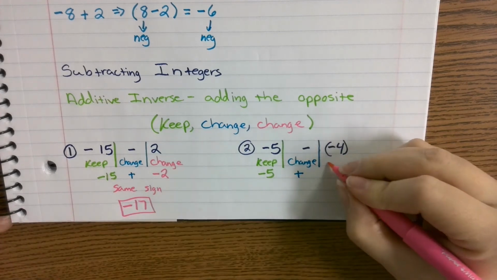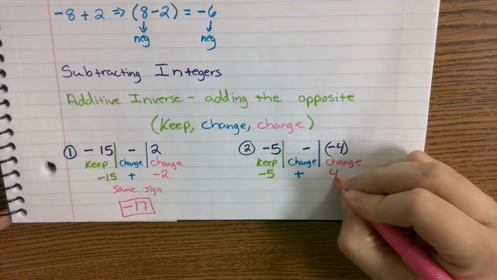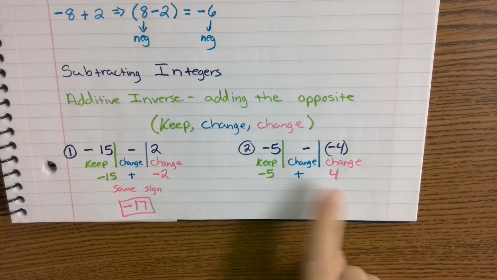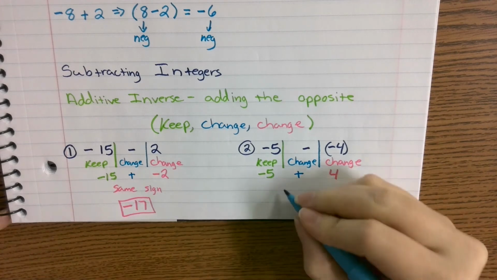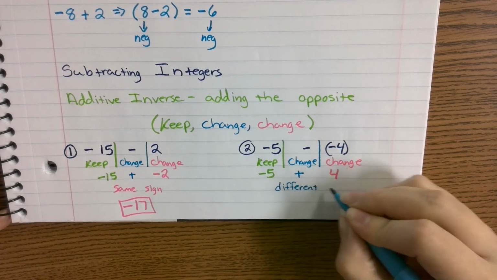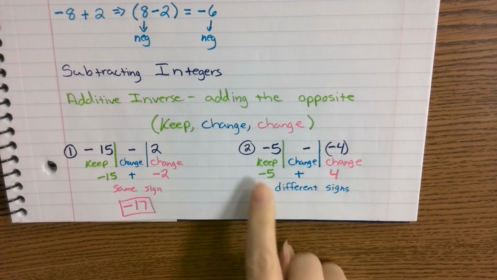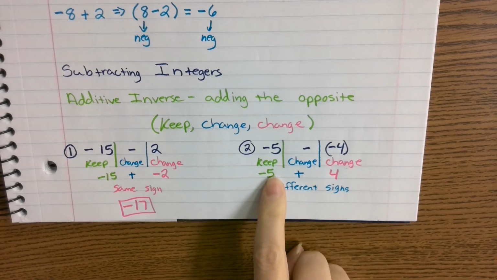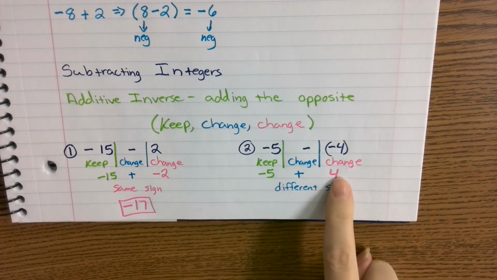And now we change the negative 4. What's the opposite of negative 4? Positive 4. Okay, now we're coming up against a situation where these are different signs. So I'm going to write that down. They are different signs. So remember, when they're different signs, essentially it's like, hey, I've got 5 negatives and 4 positives.